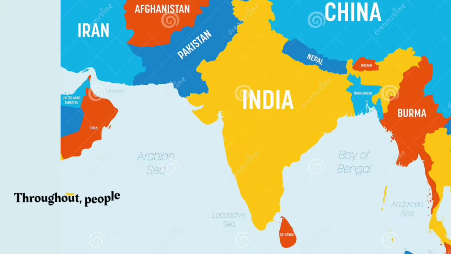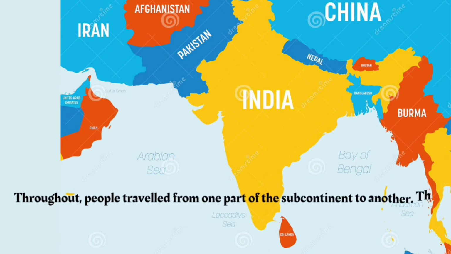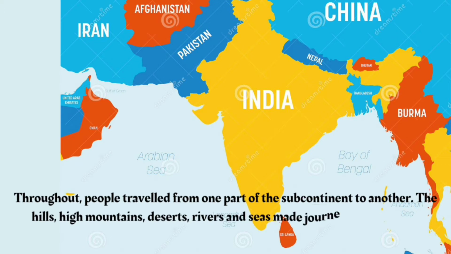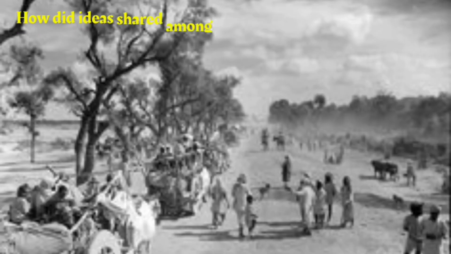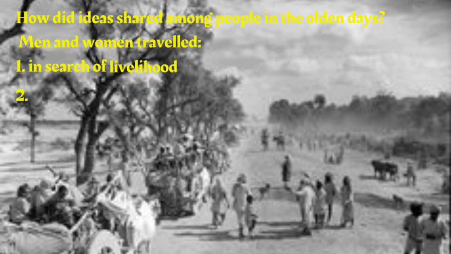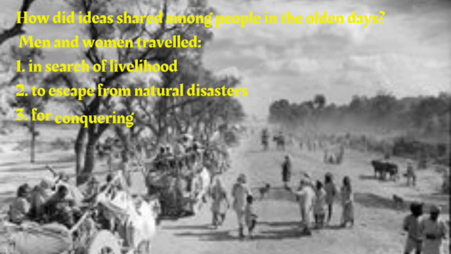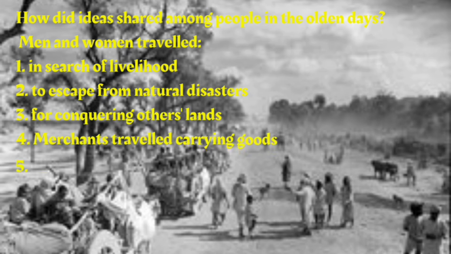When we go through the history of South Asia, throughout, people traveled from one part of the subcontinent to another. The hills, high mountains, deserts, rivers and seas made journeys difficult and dangerous at times, but never impossible. They traveled from one place to another for different purposes. Their needs were various. They traveled in search of livelihood, to escape from natural disasters, for conquering others' lands, and